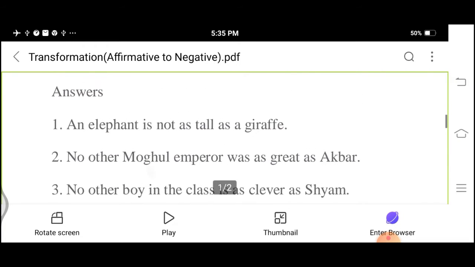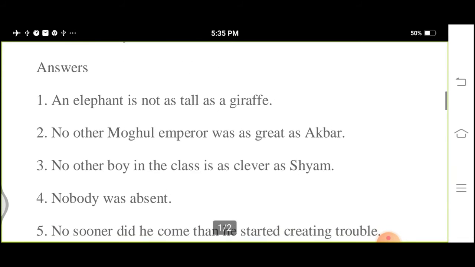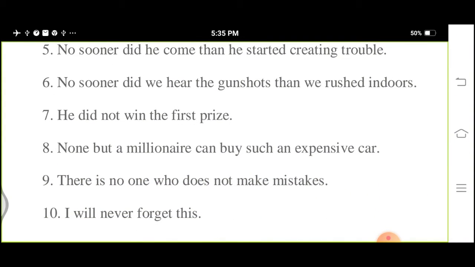Let us see the eighth sentence. Only a millionaire can buy such an expensive car. Here a modal auxiliary, can, is used. With the help of this modal auxiliary, we can make the negative sentence: none but a millionaire can buy such an expensive car.